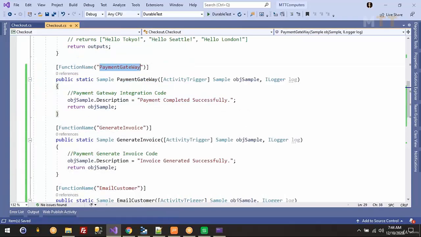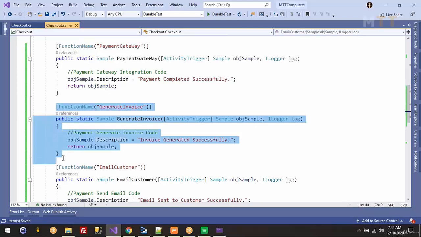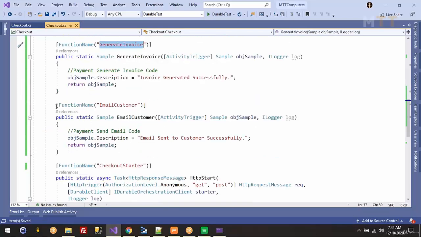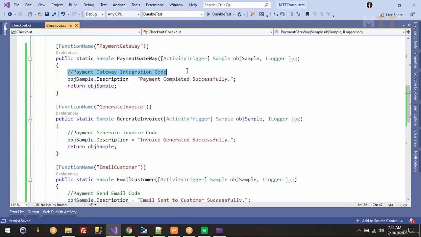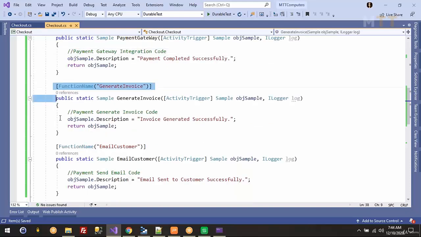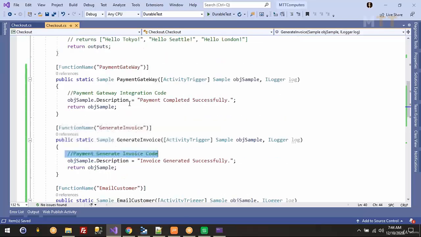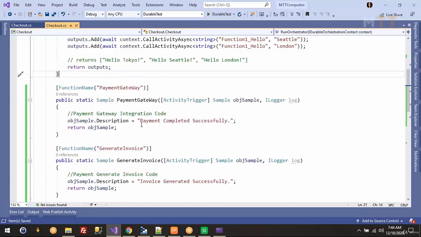One is for payment gateway. Another is generate invoice. Another is emailing the customer. So this internal code, I want you to try out. If you cannot work with a real-time payment gateway integration, just try to write some record to an Azure table or Cosmos DB, something. Then make sure that you're passing data. Internal code, you know C#, you can write that code, but I just want to demonstrate this durable function concept, how we can call and pass data between different activity functions here.